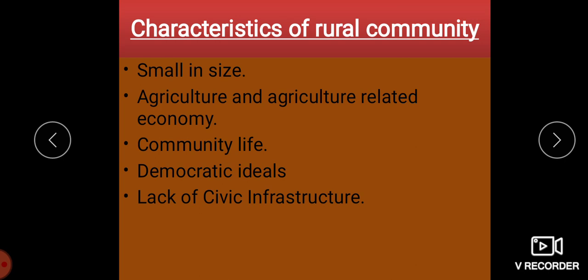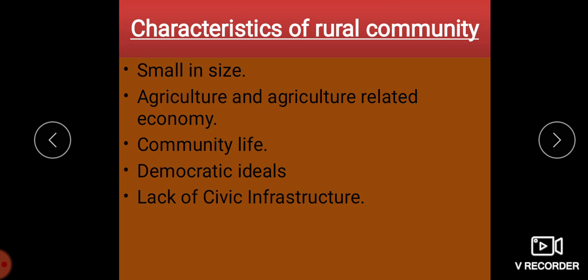So this shows that the number of agricultural workers dependent upon agriculture is increasing. The lack of secured income from agriculture and agriculture related activities is one of the major challenges for the rural life.